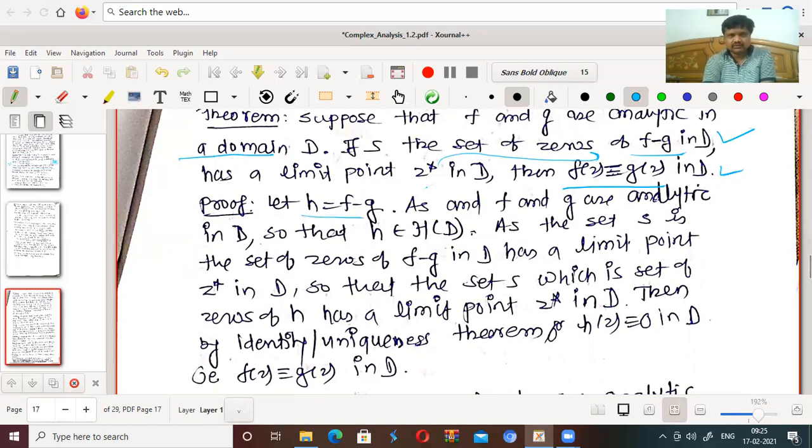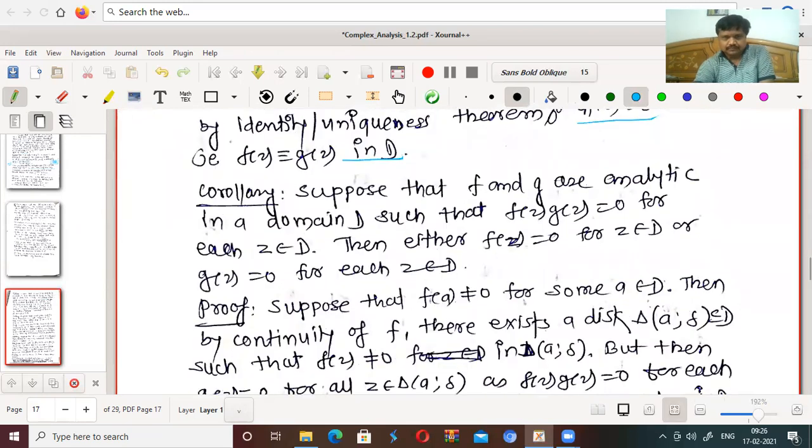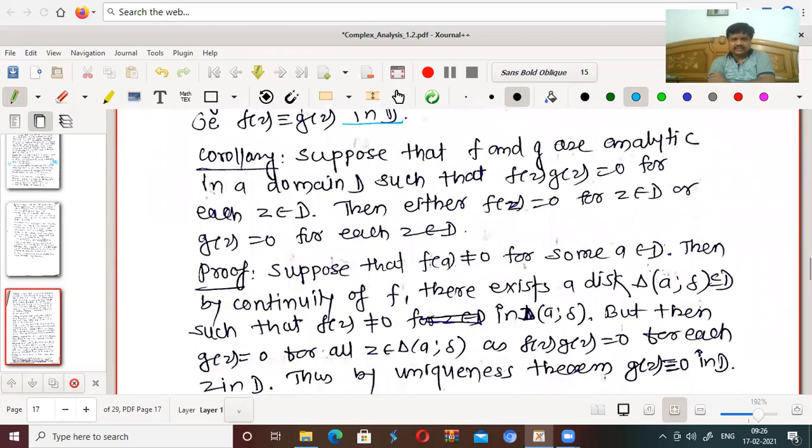So set h equal to f minus g. As f and g are analytic in D, h is also analytic in D. As the set S, the set of zeros of f minus g in D, has a limit point z star in D, the set S, which is the set of zeros of h, has a limit point z star in D. Therefore, by the previous identity result, h(z) is identically 0 in D. That is, f(z) is identically equal to g(z) in D. That is the result.